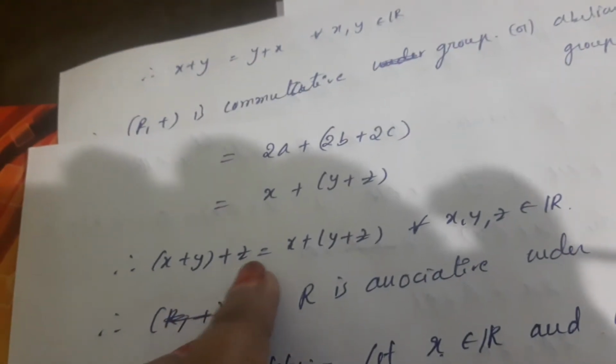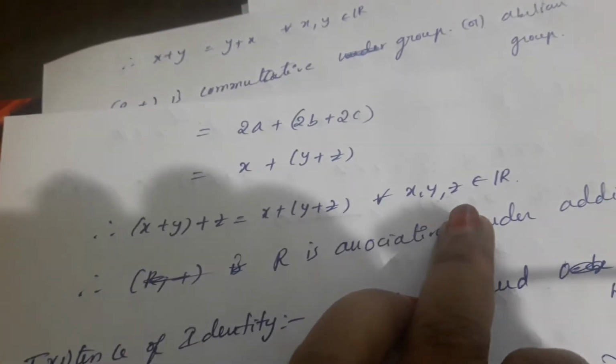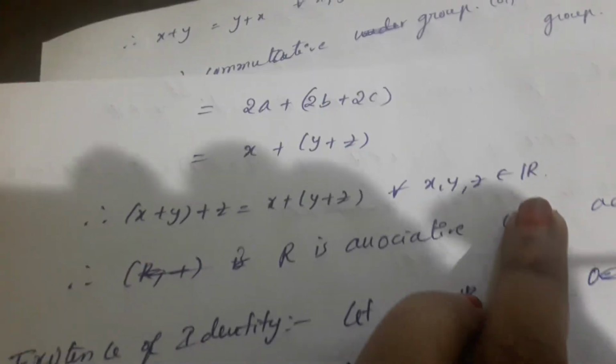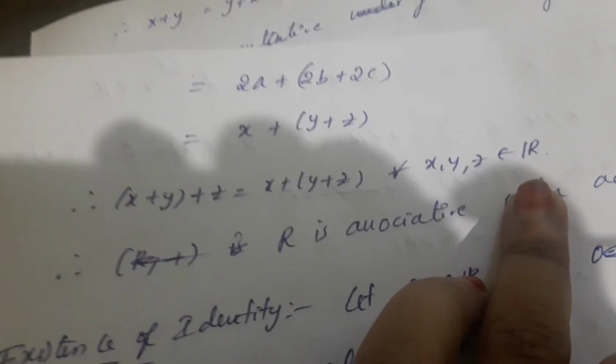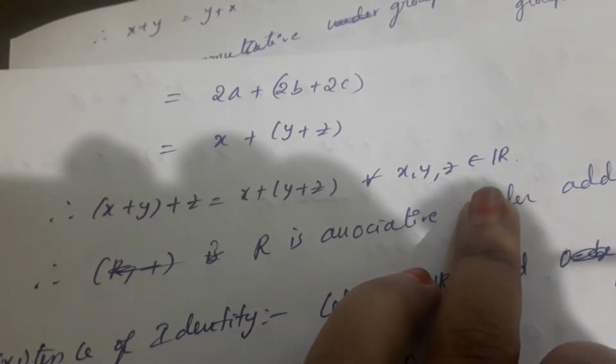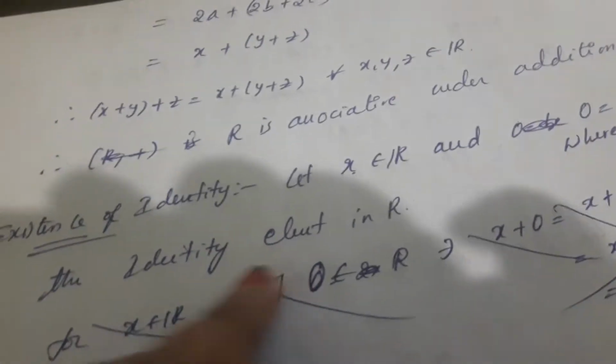Therefore, (x + y) + z = x + (y + z) for every x, y, z belonging to OR. That is the associative property. We already know the associative property from 7th and 8th standard. Next, coming to existence of identity.